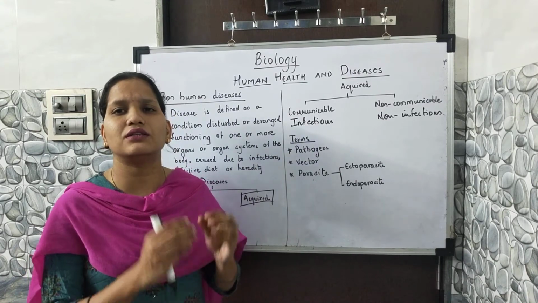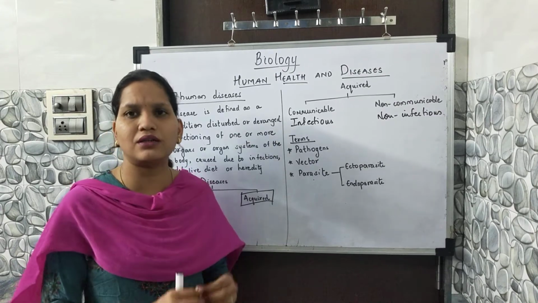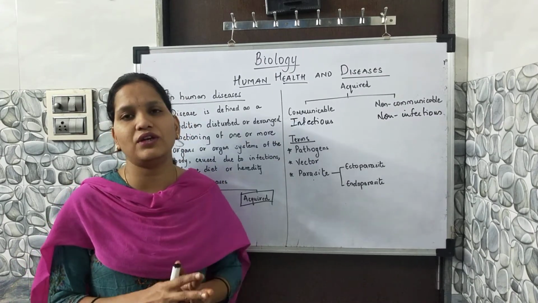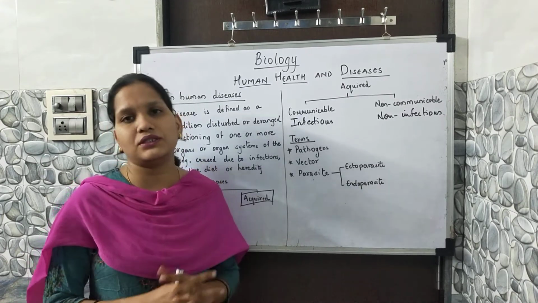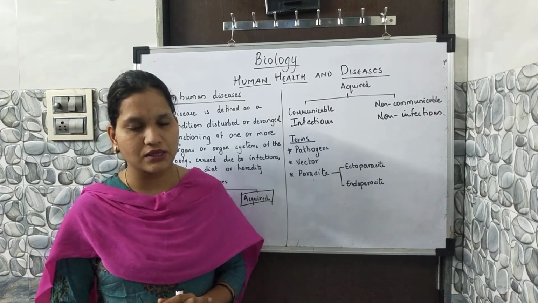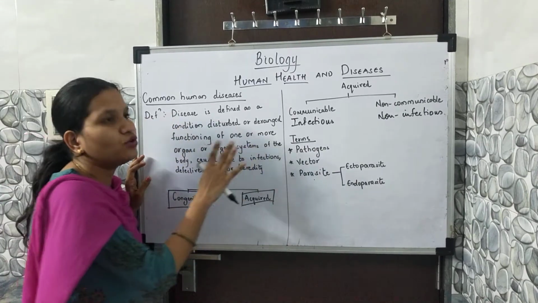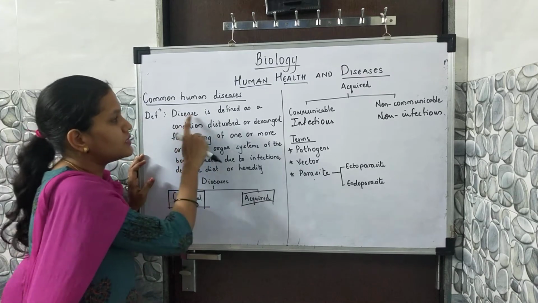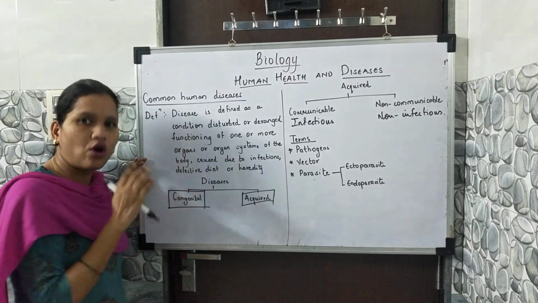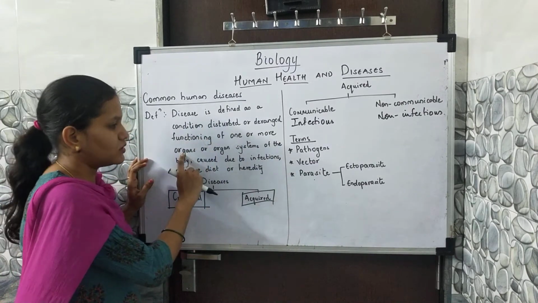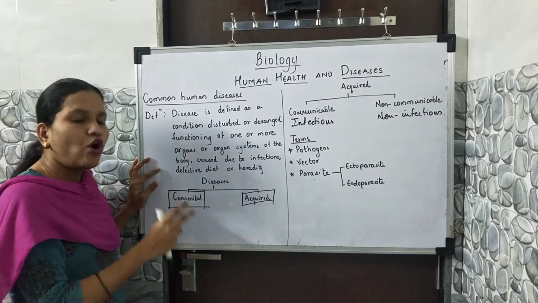So there should be some reason why diseases are spread. Once again, let us read the definition nicely. Disease is defined as a condition of disturbed or deranged functioning of one or more organs or organ systems of the body, caused due to infection, defective diet, or heredity.